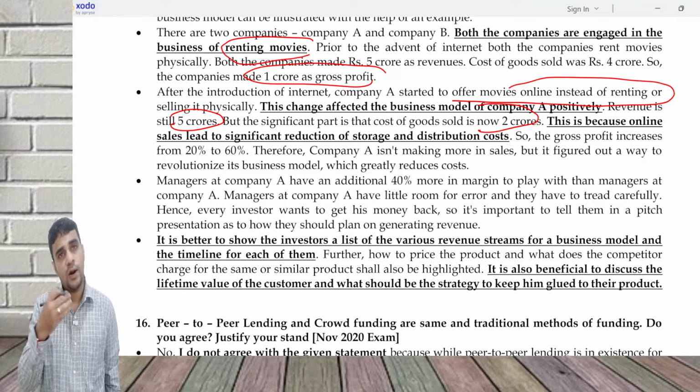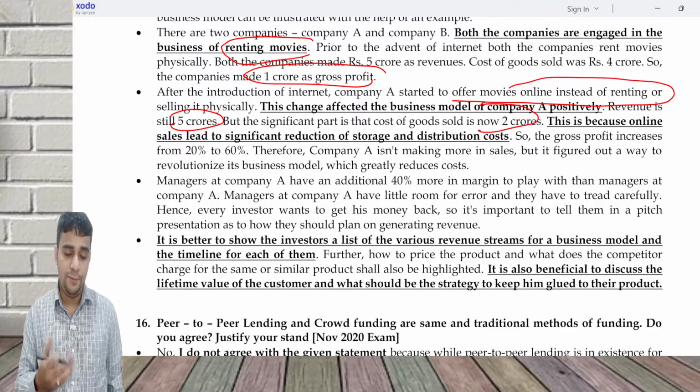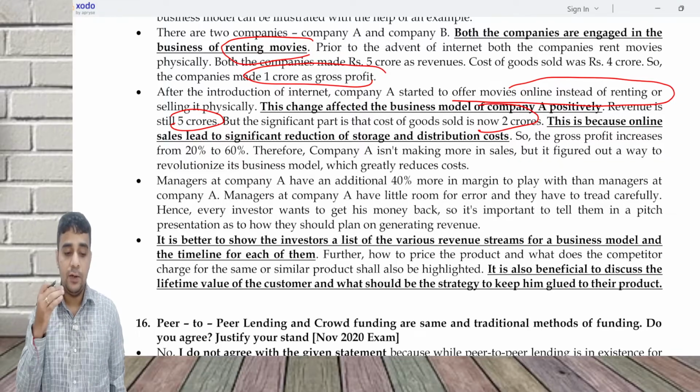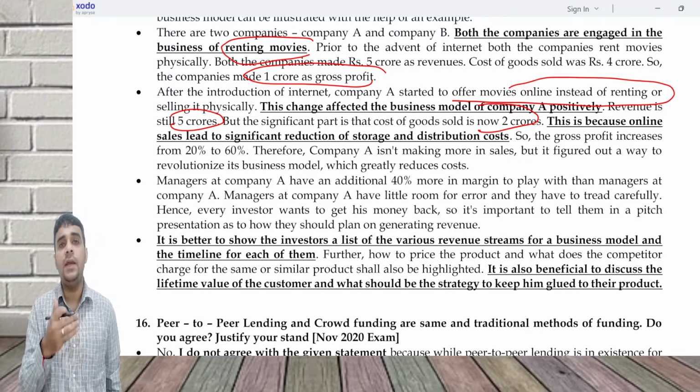So the business model has to continuously evolve. If it's not evolving based on the changes happening in the marketplace, it will lead to the company going out of business.